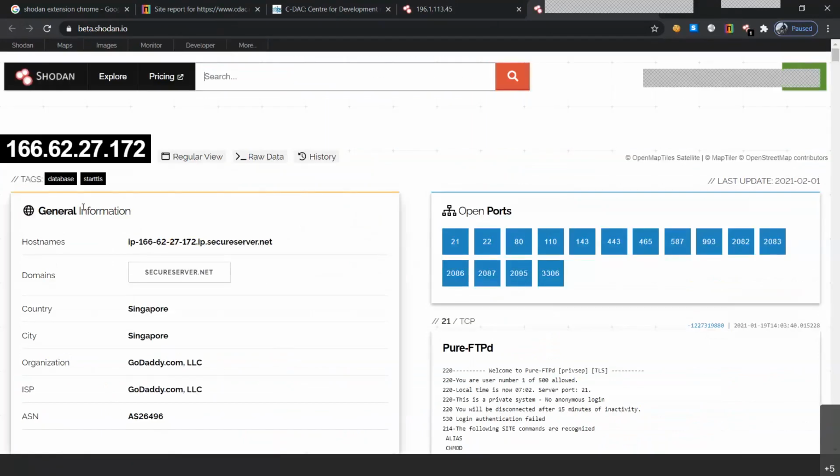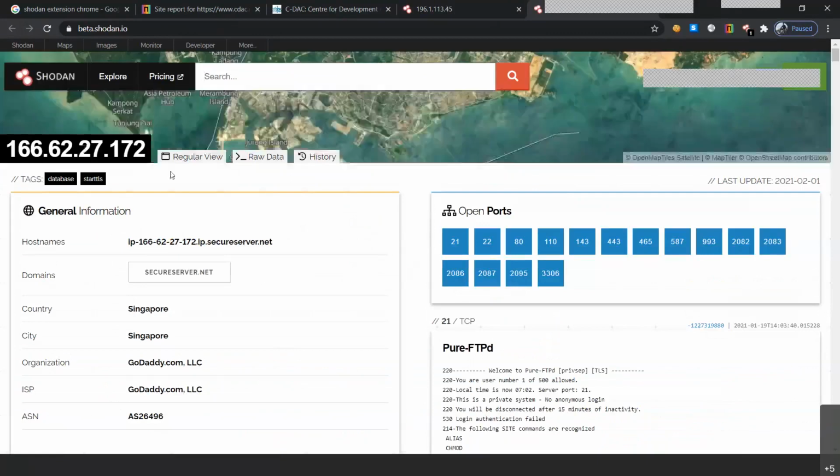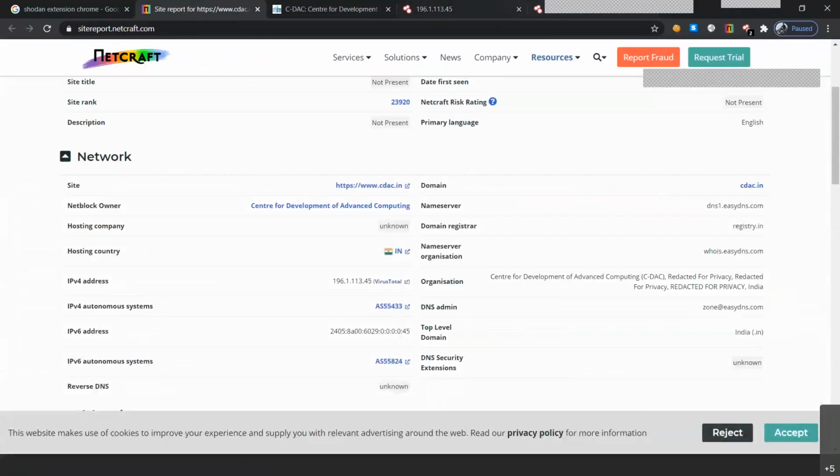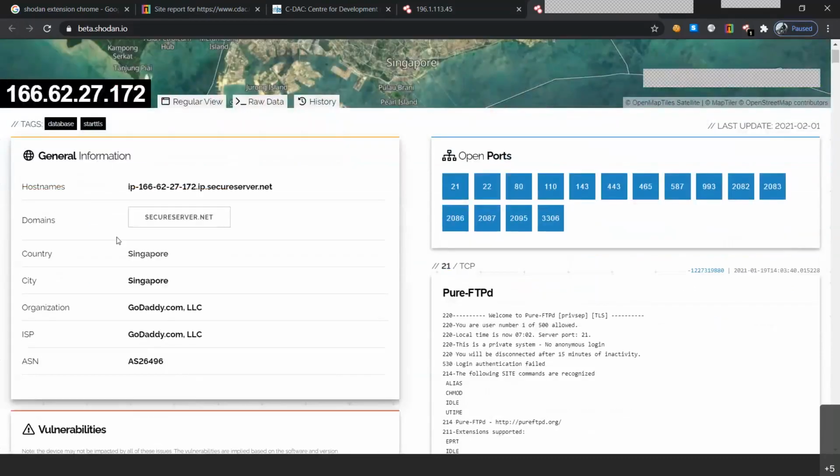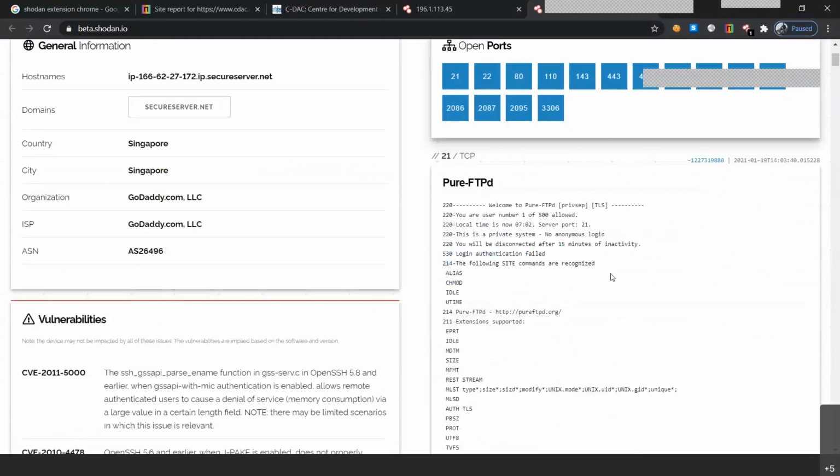So their website, this particular IP is similar to yours if we are able to see it through Netcraft. So we have got the general information. Okay, we've got the open ports. There are so many open ports available: 21, 22, your FTP, your SSH, HTTP, and then 110 for, I think, the mail services, 443 and all. So we get a lot of ports that are open on this particular website.